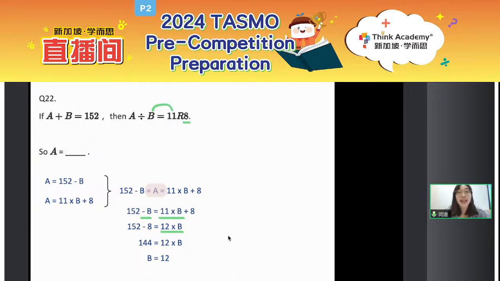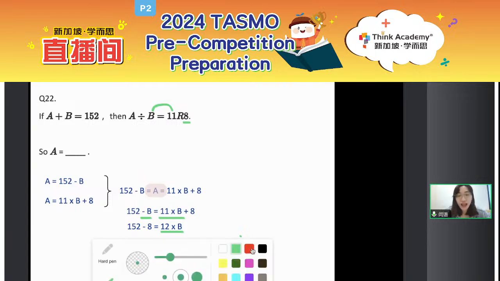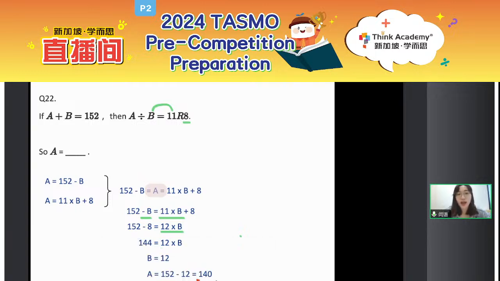Good job. A plus B, that is 152. So for letter A, that is 152 minus 12. Then your final answer should be 140. Okay, 140. Correct. Be more careful. Many students got the final answer as 12. Careless mistake. Okay, so far is it very easy?